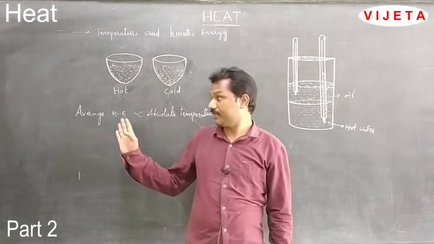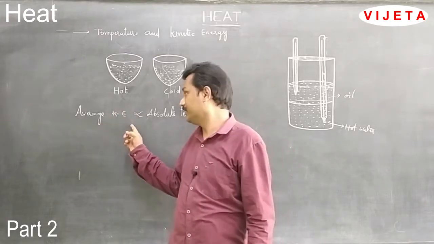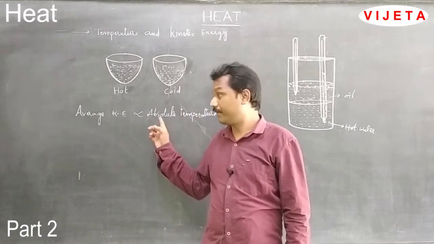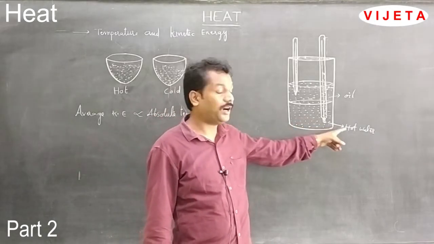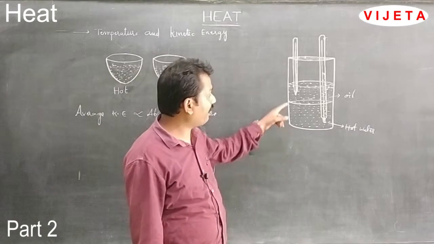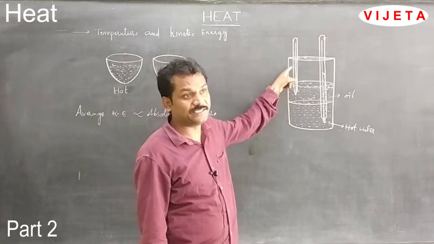In the previous experiment we studied that the average kinetic energy is directly proportional to absolute temperature. From this we can conclude the average kinetic energy of the hot water gradually decreases, and the average kinetic energy of the oil gradually increases.